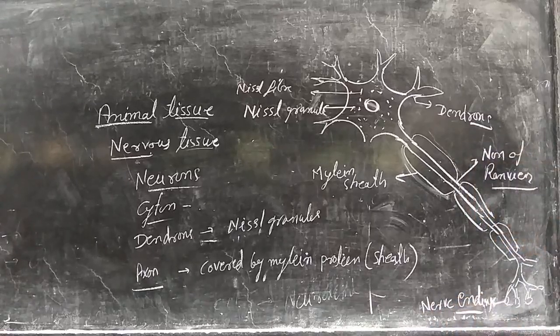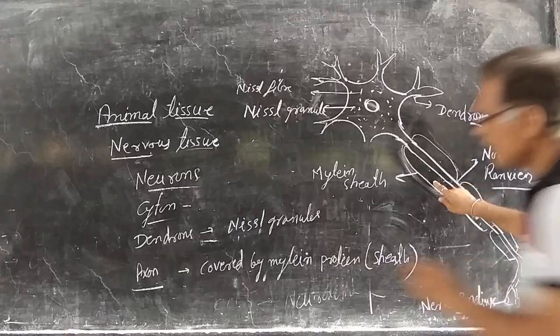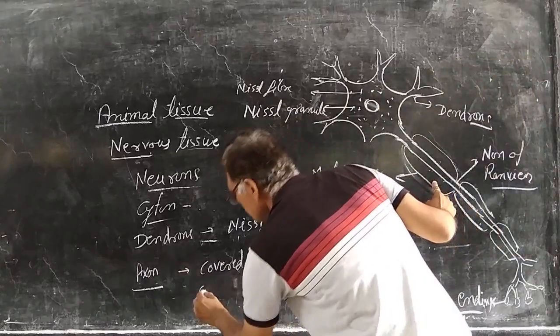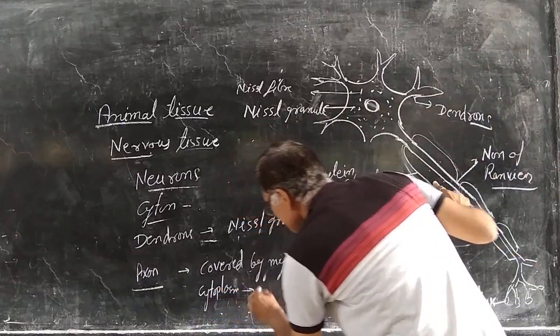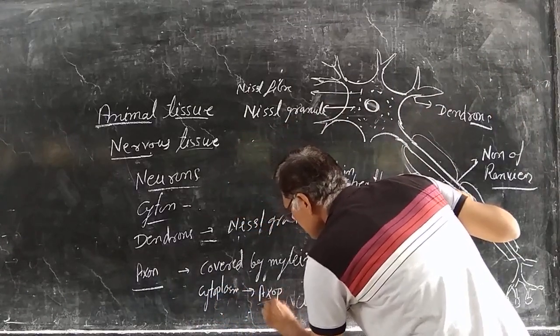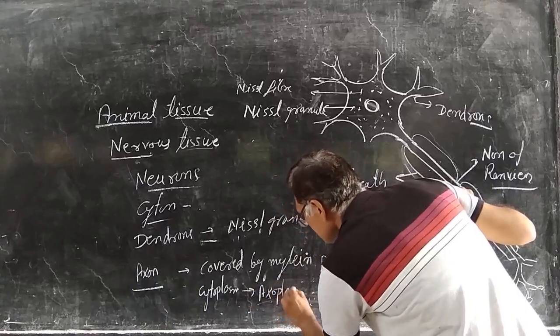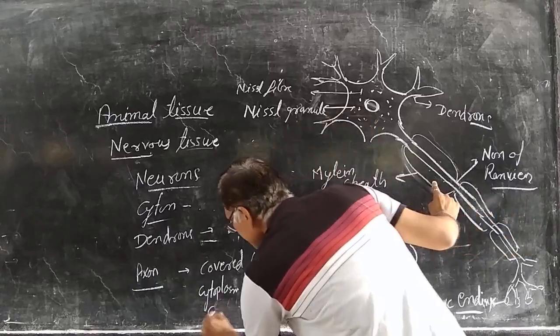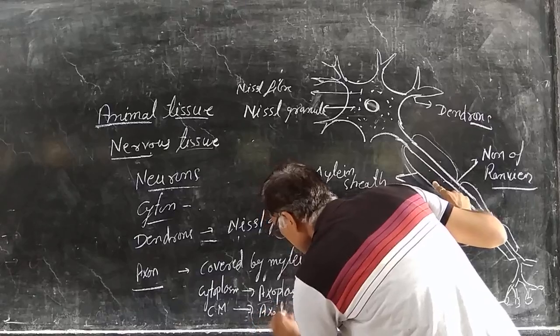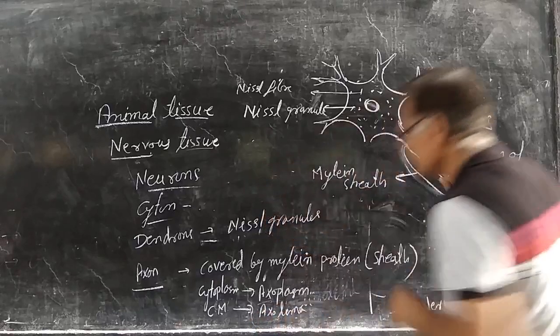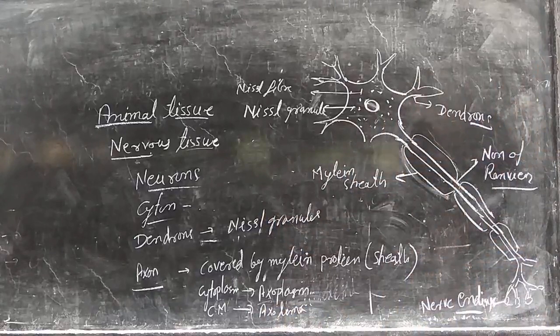The cytoplasm of the axon is known as axoplasm, and the cell membrane is known as axolemma.